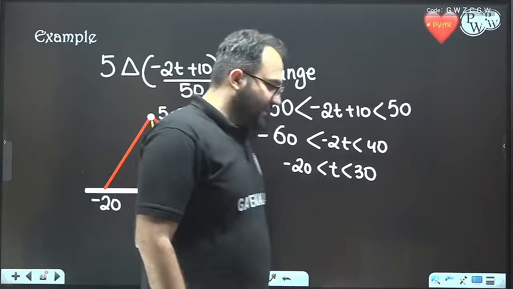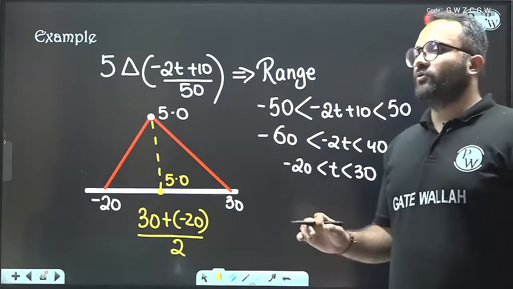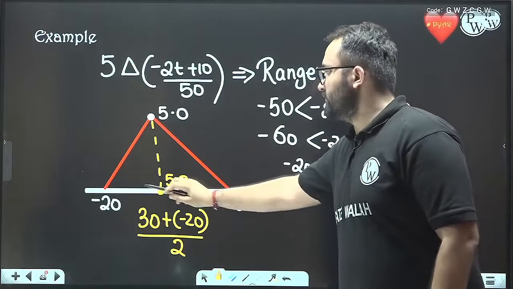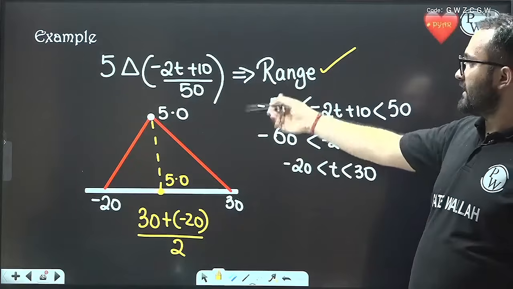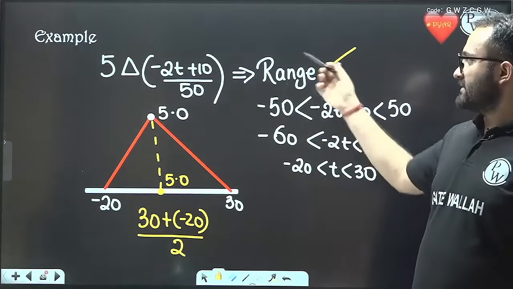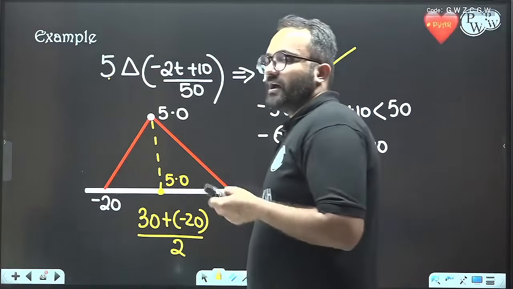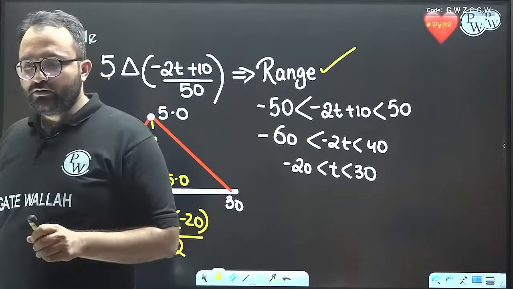Okay. So 5 is the center point or the average point. So this is the triangle that we will get. Okay. So how to find the range? We know the maximum value, we know the end points, and then we can get the center point, and the maximum value is given by this. So this is how the triangle can be written. I hope all of you are able to do it.